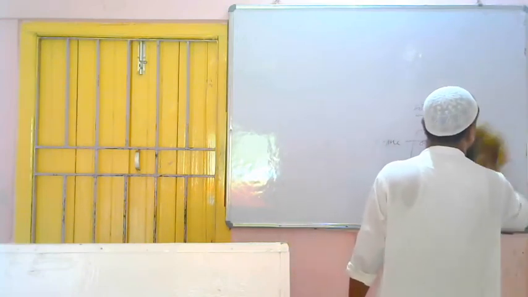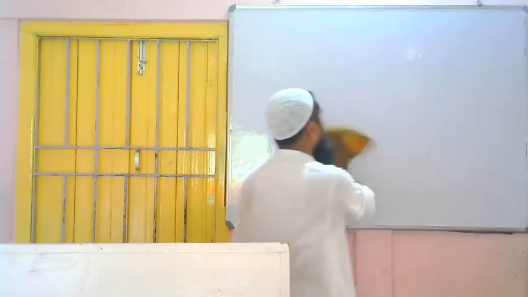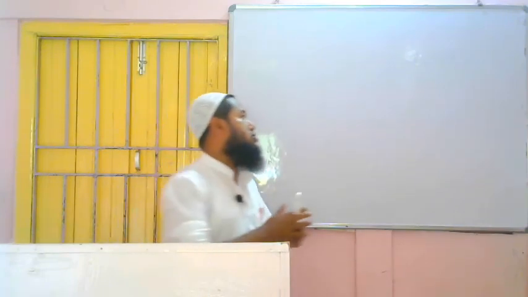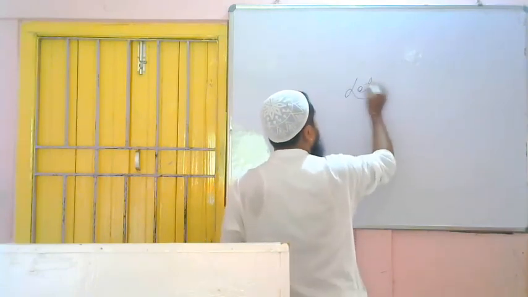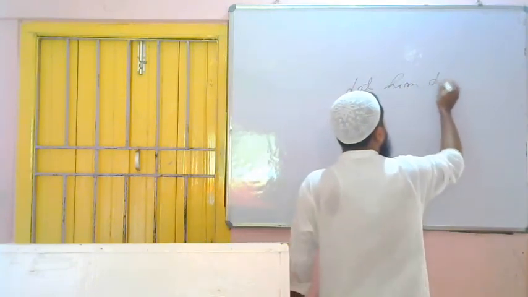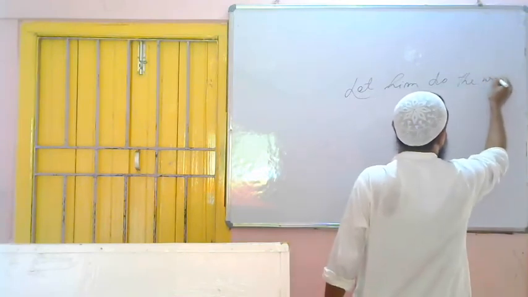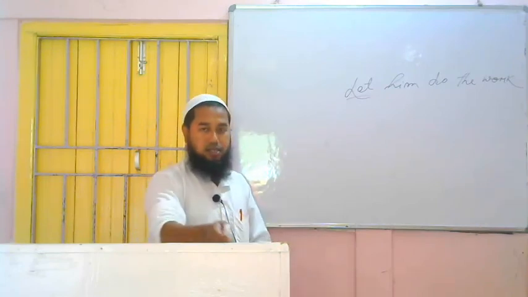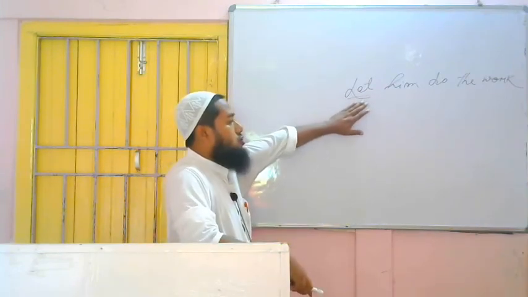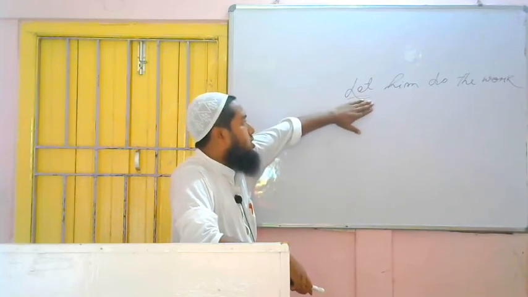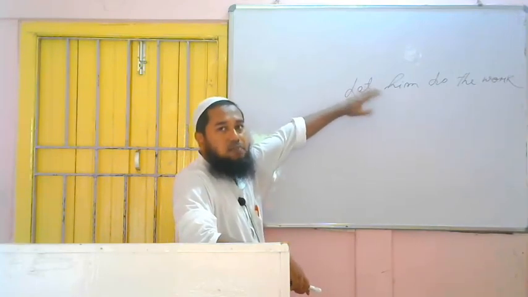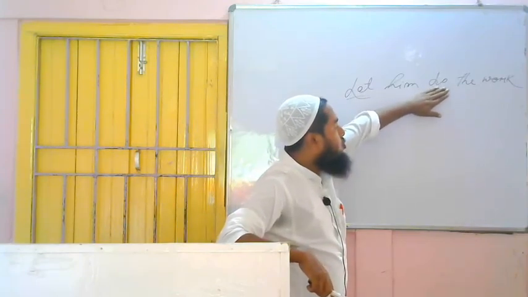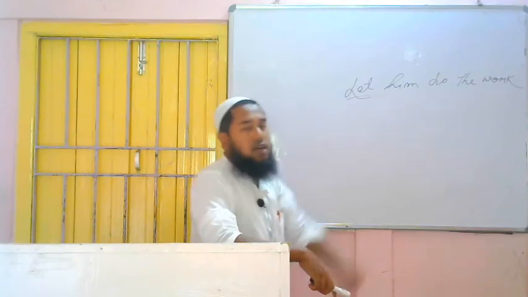One more thing. If we get a sentence of active voice having let, then what to do? Let him do the work. Simply seeing let, we do not think that this is a sentence of passive voice. We have to see the verb of the sentence. If it is in passive voice, then third form of the verb will be there. After getting let, if we do not get the passive voice of the verb, then we have to understand this is a sentence of active voice.